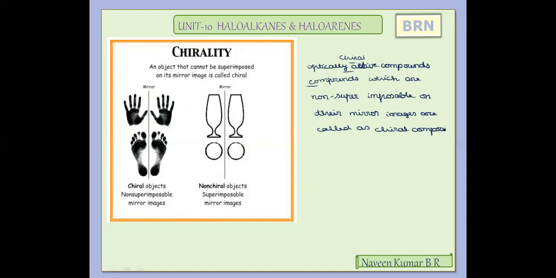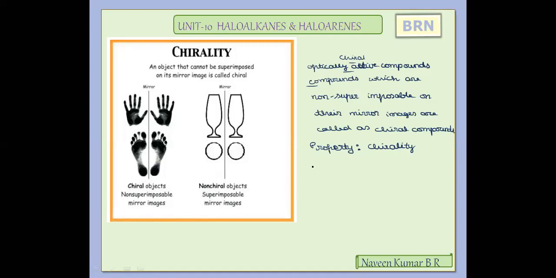And so whatever property is shown by the chiral compounds is referred to as chirality. Now what does chirality refer to? It is the property by which a pair of optically active compounds which are non-superimposable on their mirror images are said to be chiral. And the property is called chirality. The same is also called molecular asymmetry.